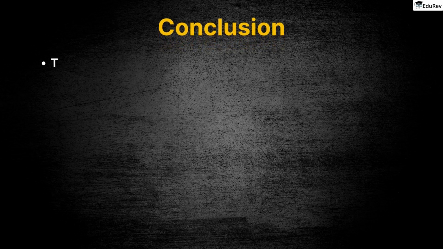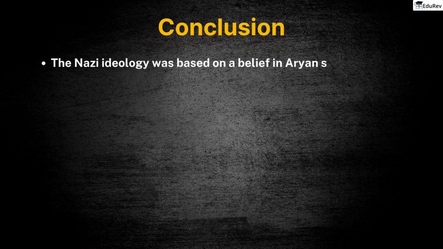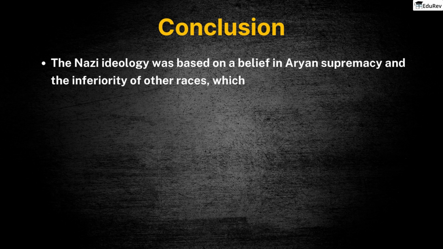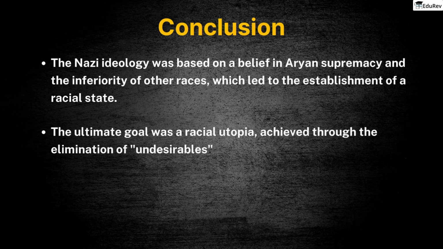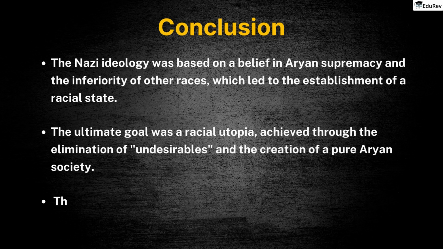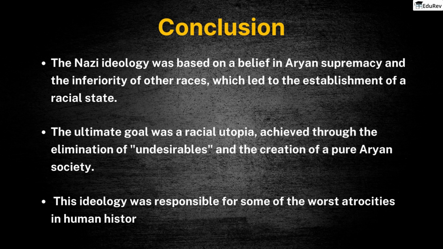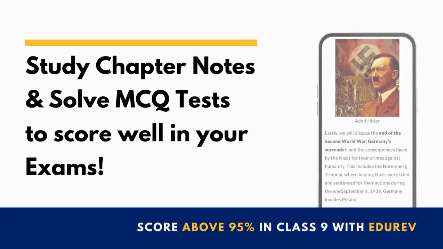In conclusion, the Nazi ideology was based on a belief in Aryan supremacy and the inferiority of other races, which led to the establishment of a racial state. The ultimate goal was a racial utopia, achieved through the elimination of undesirables and the creation of a pure Aryan society. This ideology was responsible for some of the worst atrocities in human history, including the Holocaust. So there you have it. We hope this video has given you a clear understanding of the Nazi worldview.